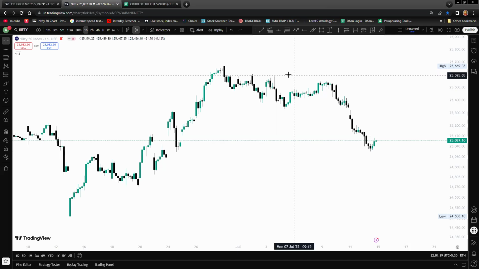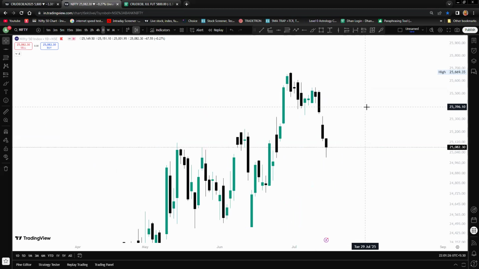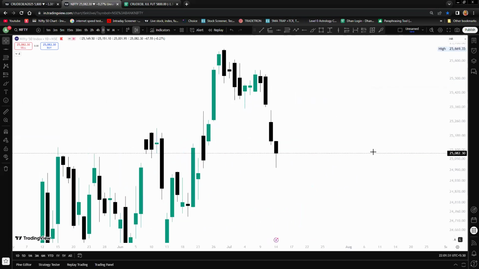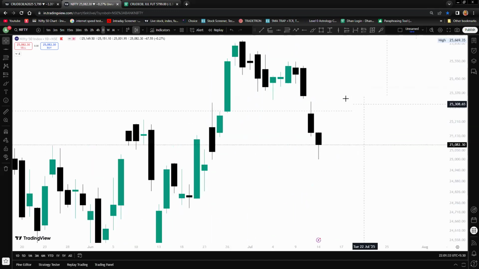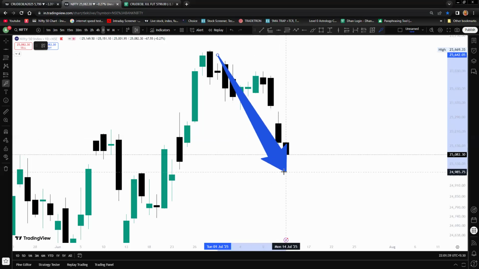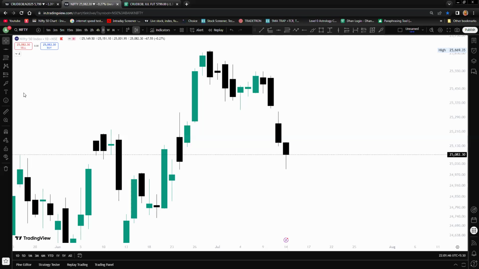First of all, I would like to talk about our Nifty index. What will be the bias for tomorrow, and what will be your perspective for the Nifty? Currently, you can see that over the past few days the Nifty has been coming down from 25,650 to 25,000. So we have almost a 600-point fall in the market. This 600-point fall is just a correction of the big rally.